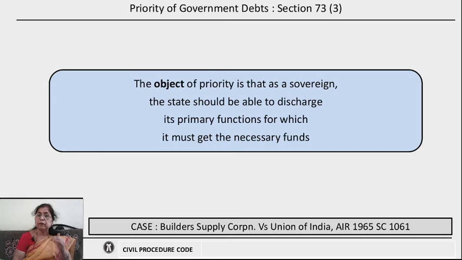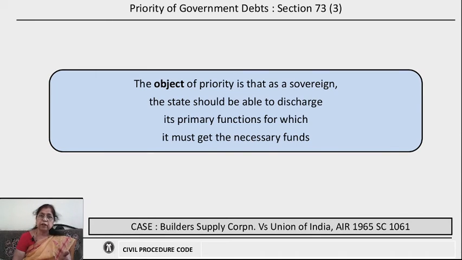This has been introduced as a concept of crown sovereignty, which comes from the British law or the English law, where the sovereign is supreme and he has a priority over everything. So, once the sovereign's debts are fulfilled, then the other debts will follow. But there are certain criticisms against this.